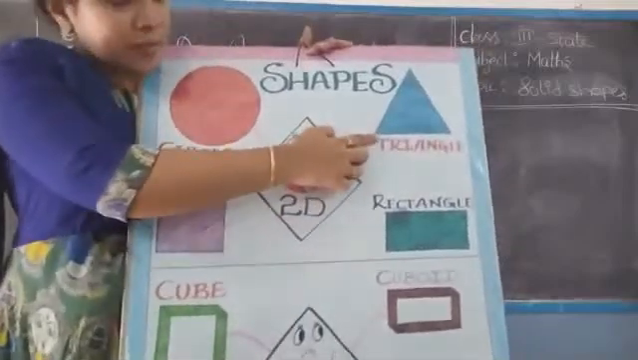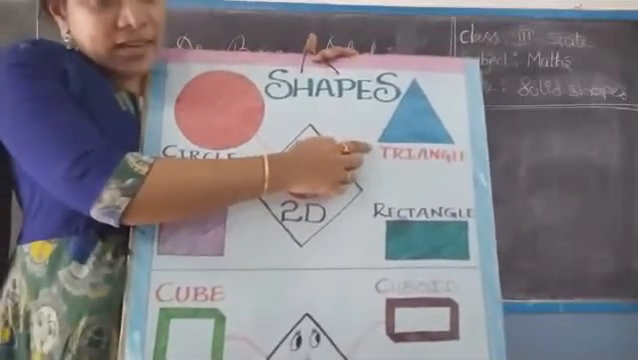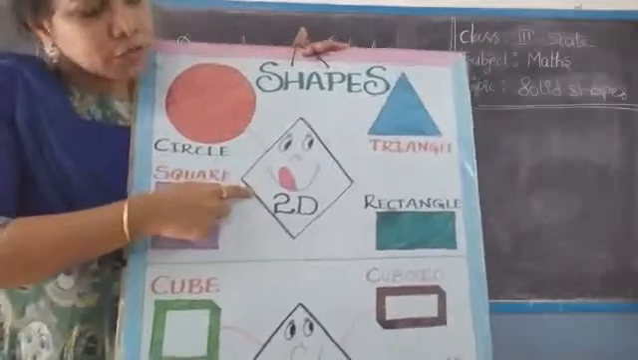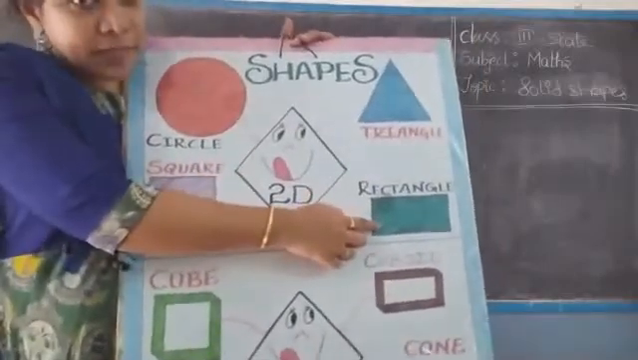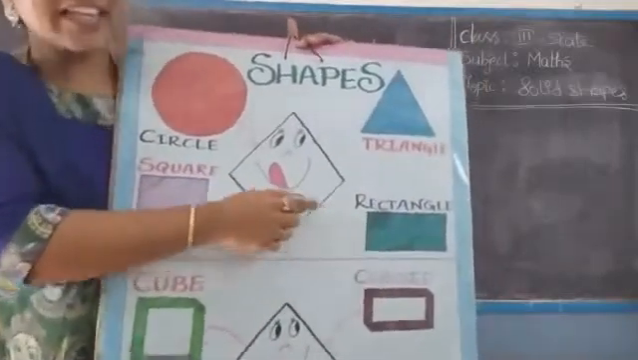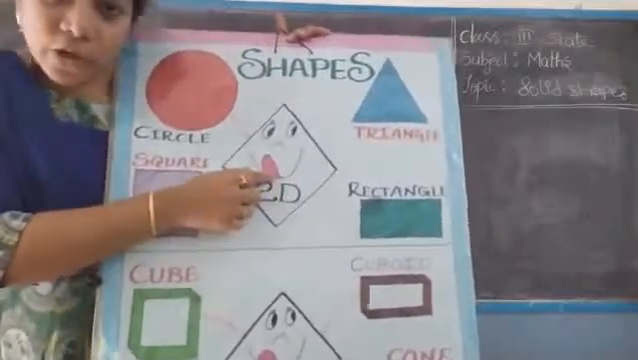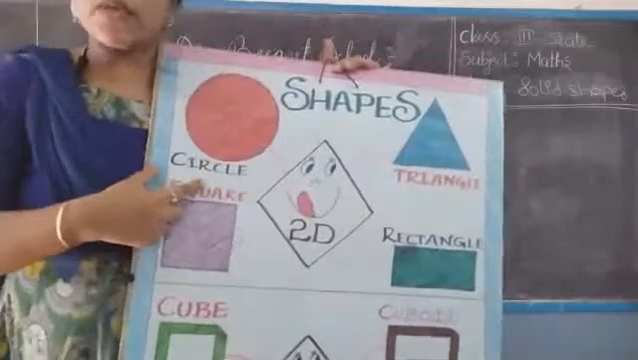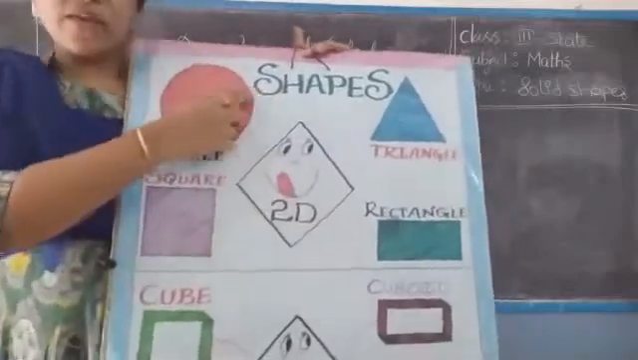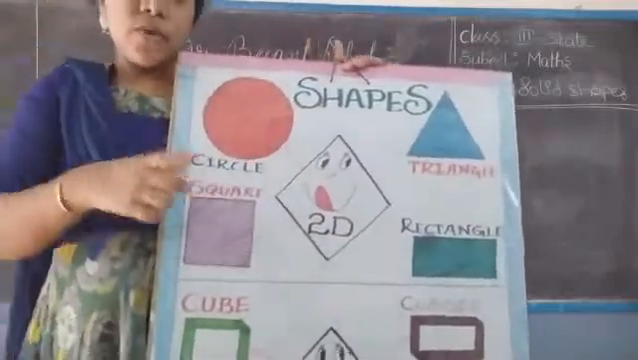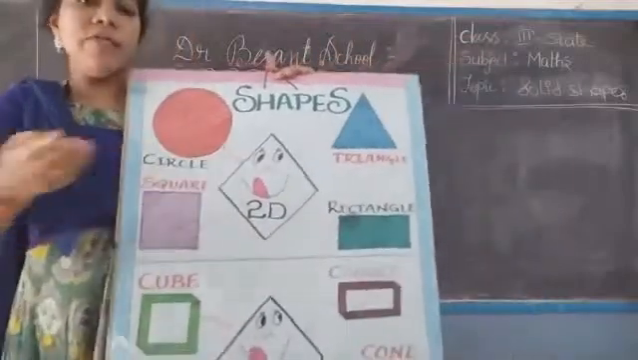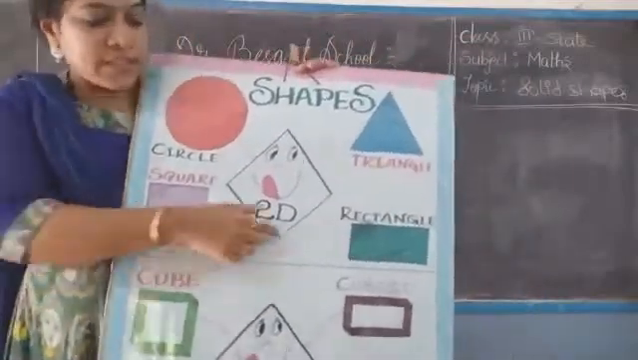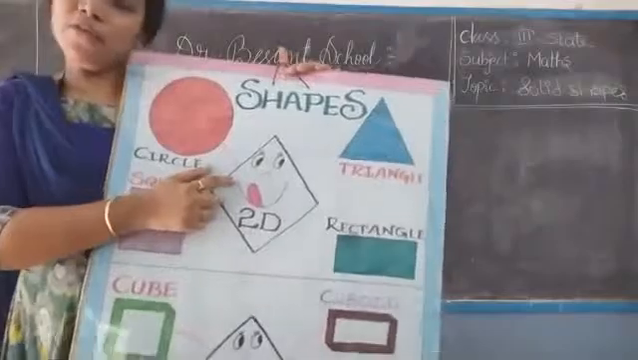Now, what is it? Triangle. Triangle also a 2D figure. What is it? Rectangle. Good children. Rectangle also a 2D figure. All these are 2D figures. Why? All these have only two dimensions. We can draw the two dimensions on a flat surface. That's why these are called 2D figures.